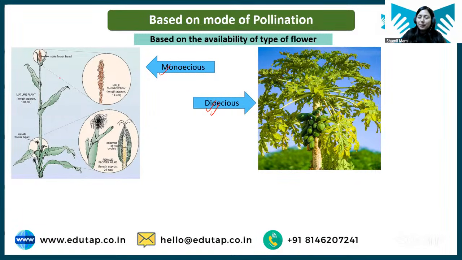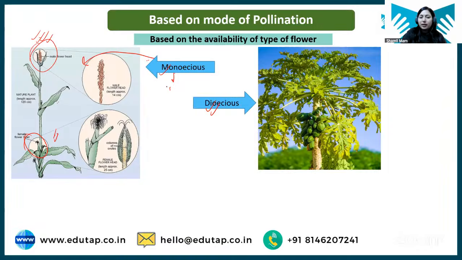If the same plant has male and female parts, like maize, the tassel at the upper part is the male part, and the silk, where the maize seeds grow, is the female part. One plant carries both, so that is monoecious.